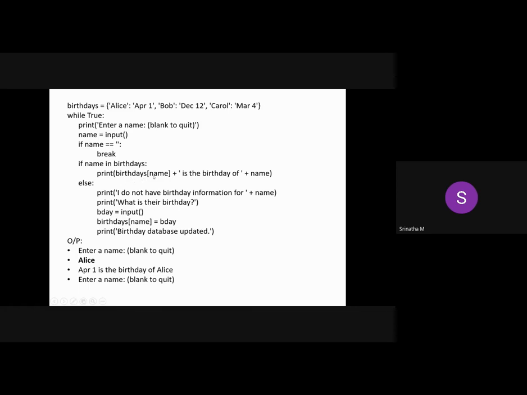birthdays[name]. You know birthdays is a dictionary and name is a variable. That's why we are not putting this in single quotes, like in your previous slide. If you are directly using the key, then you need to put single quotes here as an index. Since this variable already contains a string, just use the variable name here. It is birthdays[name]. So what exactly will it fetch here? What does this variable give you?